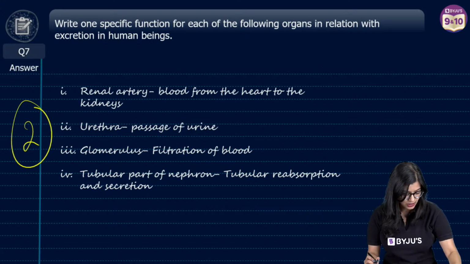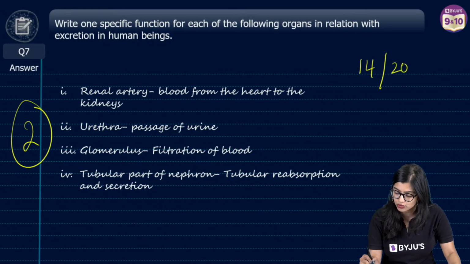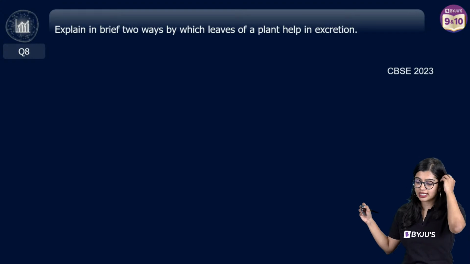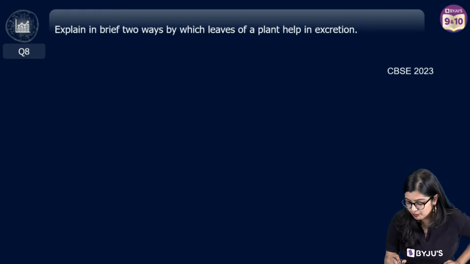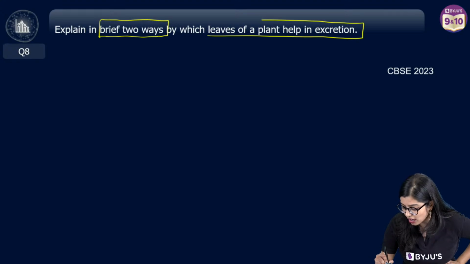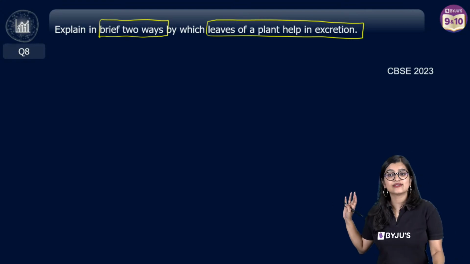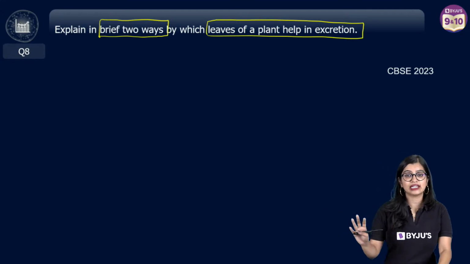Okay. Now let's move on to the next one. So far you are at 14 out of 30 marks. So you are at this point. Let's go on to the next one. Explain any brief 2 ways by which leaves of a plant help in excretion. Now this is very easy, right? This is very, very simple. This is very, very easy.